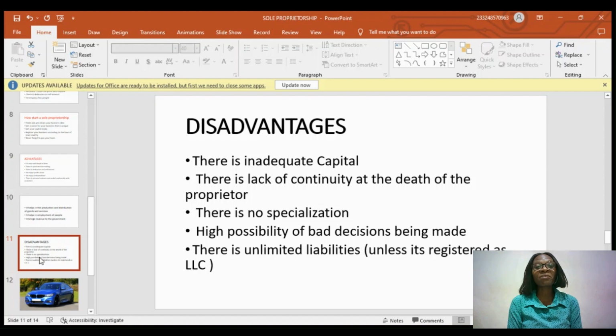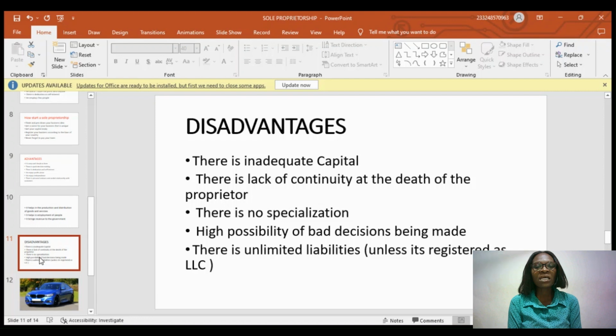Also, we have the high possibility of making bad decisions. The fact is that wisdom does not lie in the head of one person, right? People will say that two heads are better than one, two good heads are better than one. If you have two bad heads, you are in trouble, it's even worse. So when you want to take a decision for your business, sometimes you need other opinions to tell you that the decision you want to take is going to harm your business or not.